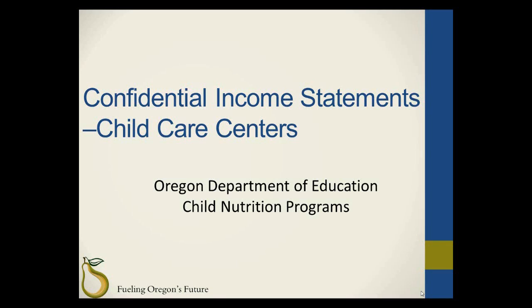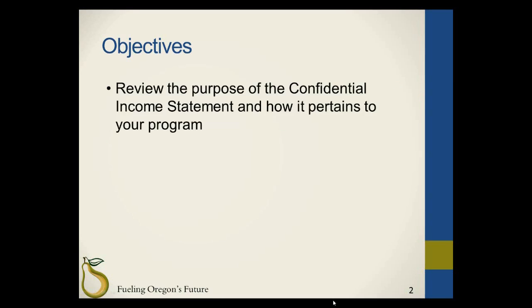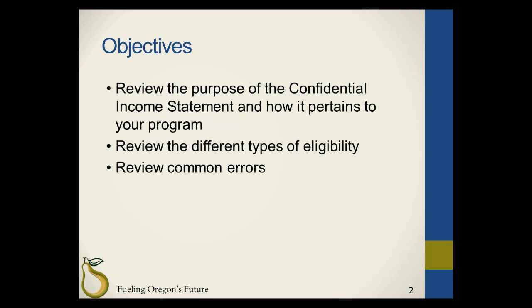Welcome to the Oregon Department of Education Child Nutrition Programs Training, Confidential Income Statements. This training is for child care centers, outside school hours, and Head Start sponsors that are claiming sibling and/or community member slots. The objectives for this training are to review the purpose of confidential income statement and how it pertains to your program, review the different types of eligibility, review common errors that result in fiscal action, and result in the administrative review finding.